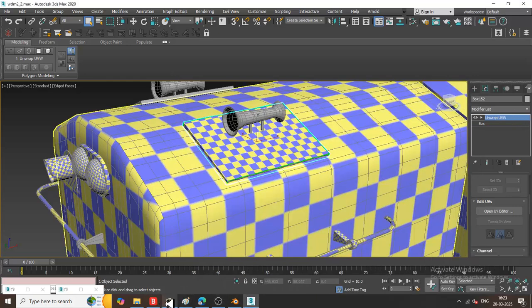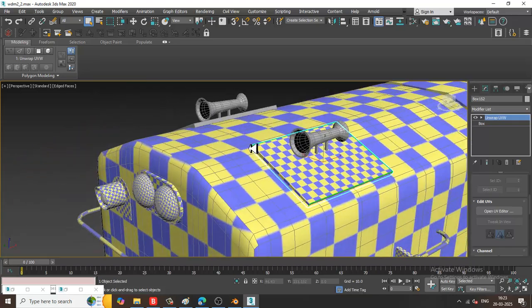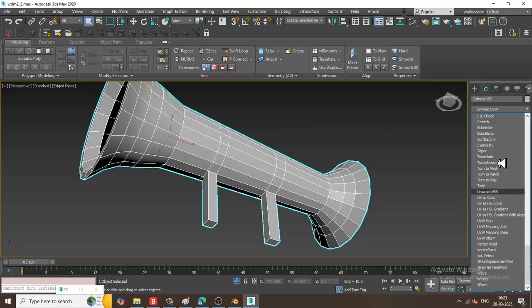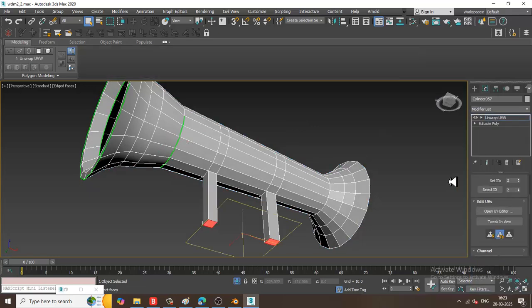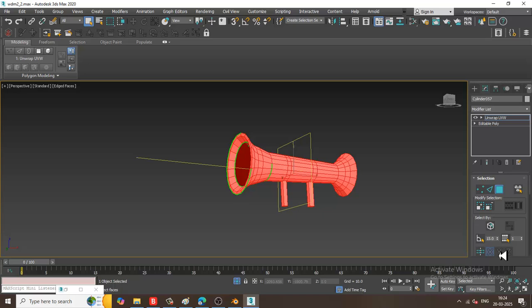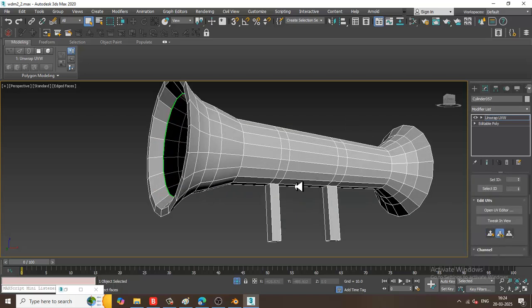Alright, isolate this. Let's again go into this and give unwrap UVW. Let's select the whole thing and give quick planar map.